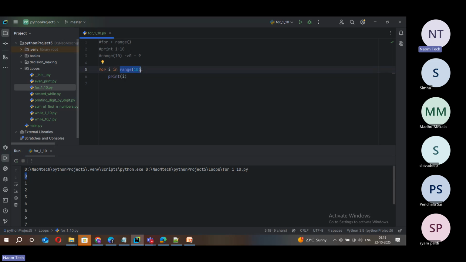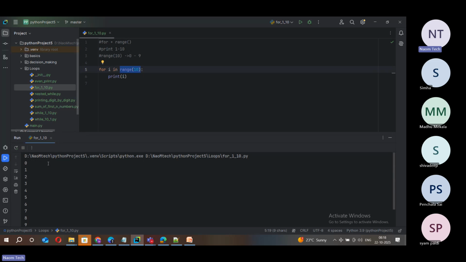As the name says, range produces a range of numbers, a sequence of numbers, starting with 0, ending with 9. Now, if you see the output, we have numbers from 0 to 9. Altogether, it produces 10 numbers. Whatever n you pass here, it produces numbers from 0 to n minus 1.